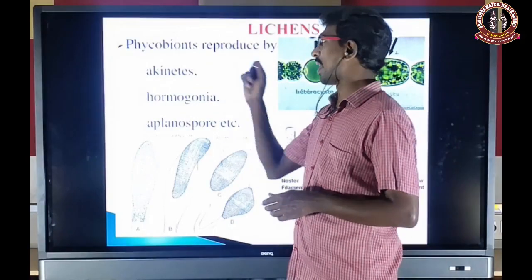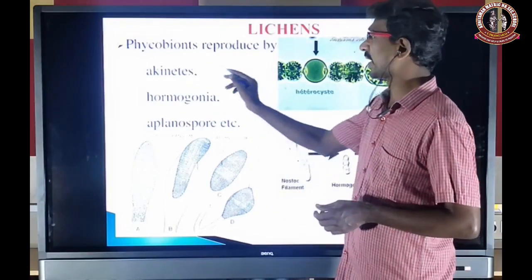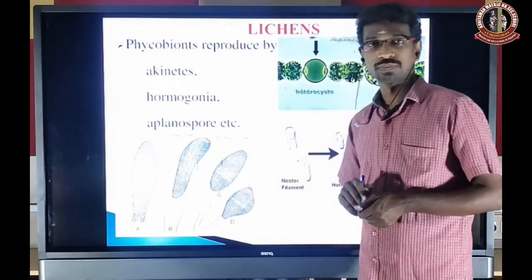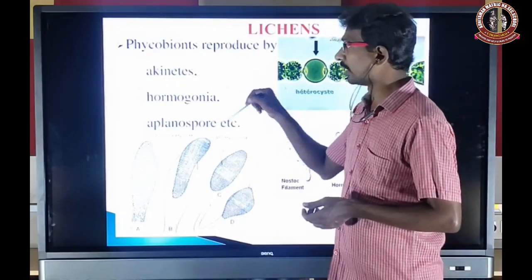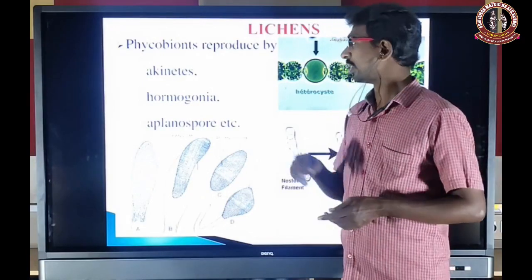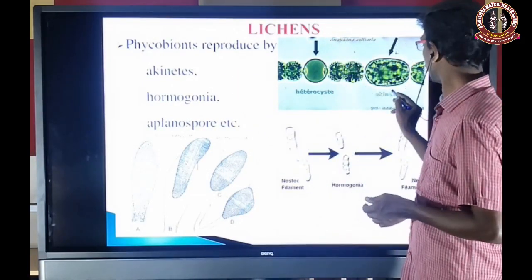Next, the phycobiont reproduces by akinetes, hormogonia and aplanospores, which we have already learned. In cyanobacteria, what is an akinete?